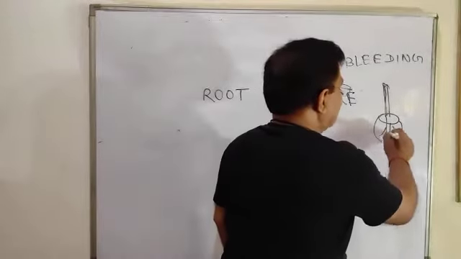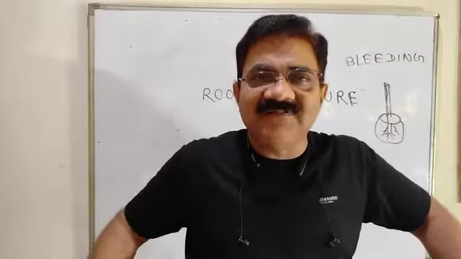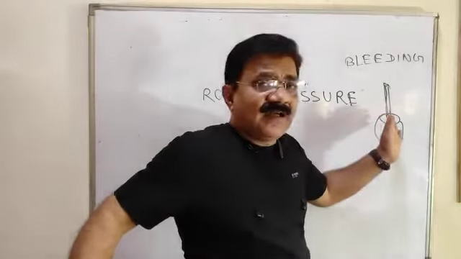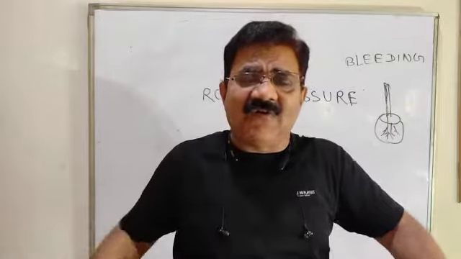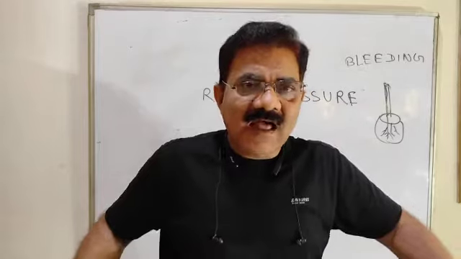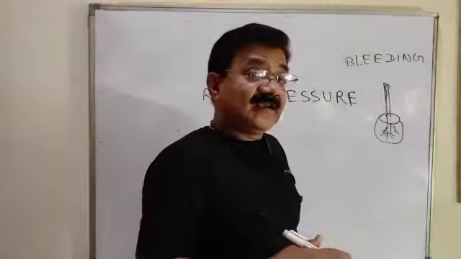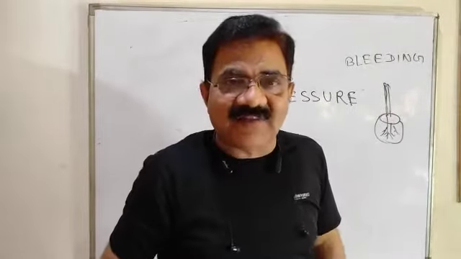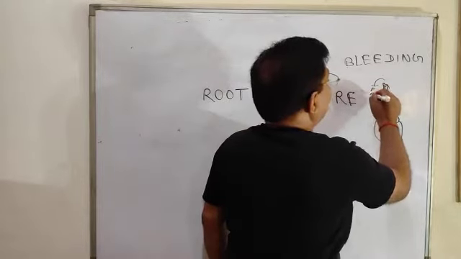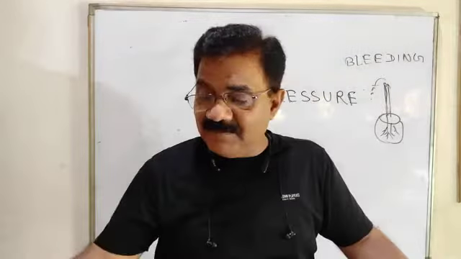The root is absorbing water and that root is sending water to the xylem. Xylem is a tissue which conducts water. It sends water to each and every part of the plant body. And while it is sending, you have cut this part from here. Then that water which was going to different parts of the plant will come out, and that process is called bleeding.